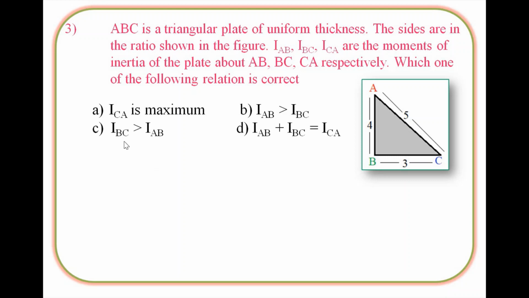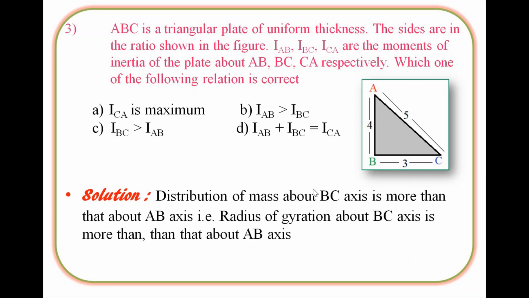Option C is I of BC is greater than I of AB, and option D is I of AB plus moment of inertia of BC is equal to moment of inertia of CA. See in the figure, AB is 4, BC is 3 and AC is 5, having this ratio. So let's see the solution.